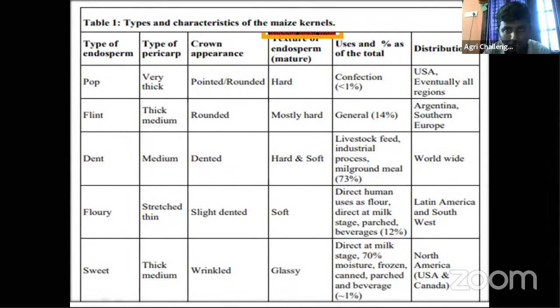Mostly 1% of total maize. Then distribution, mostly cultivated in the USA and eventually all regions of the country.